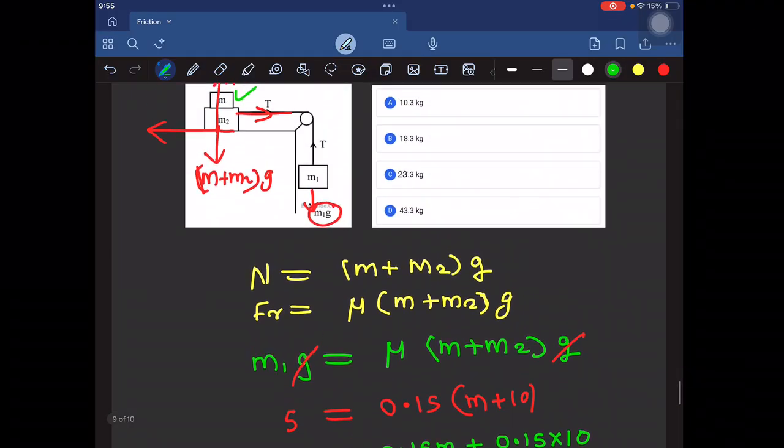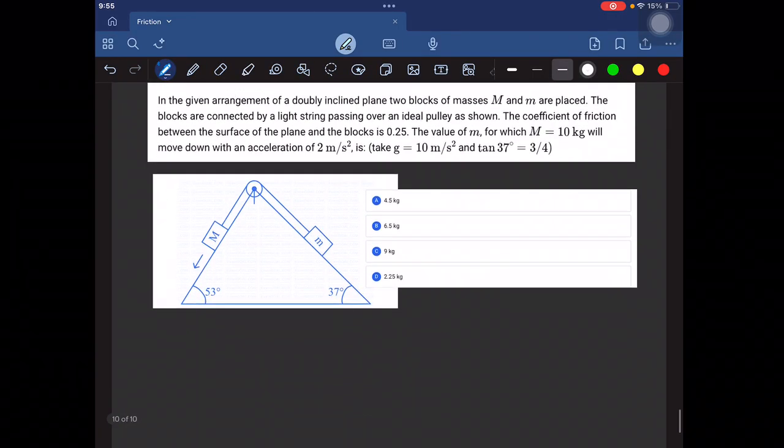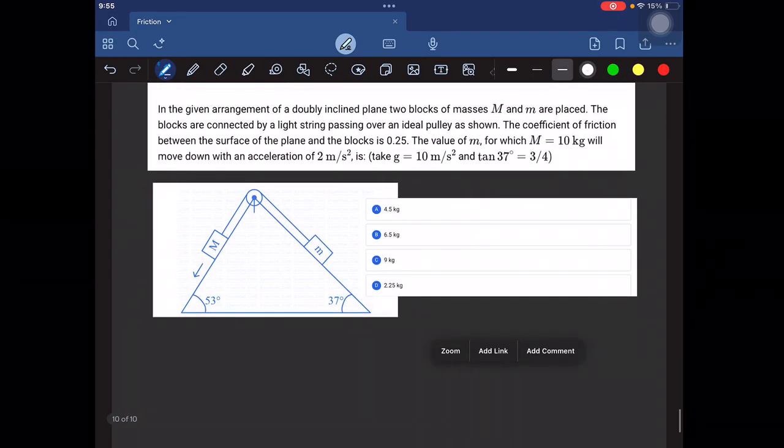Plus mg sin 37, small m is not given, g equal to 10, sin 37 equal to 3 by 5.